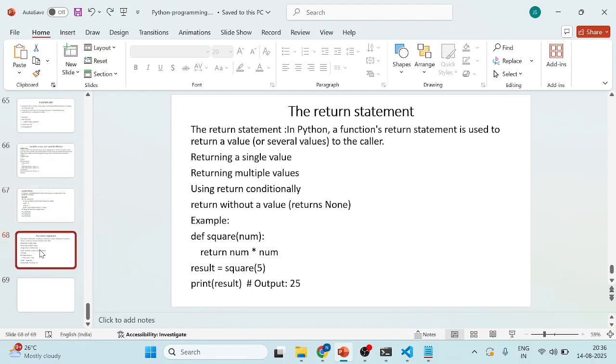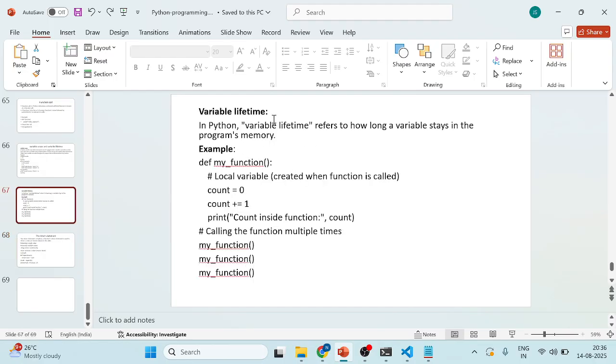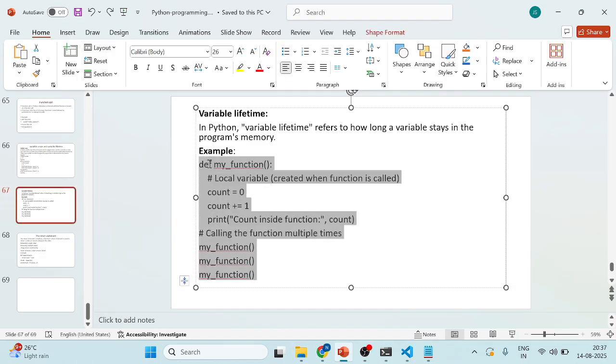Next, the lifetime of a variable. What is the lifetime of a variable? It refers to how long a variable stays in a program. How long it stays in the program is what we call the lifetime of variables. In lifetime we only consider local variables; we are not adding global variables as well.